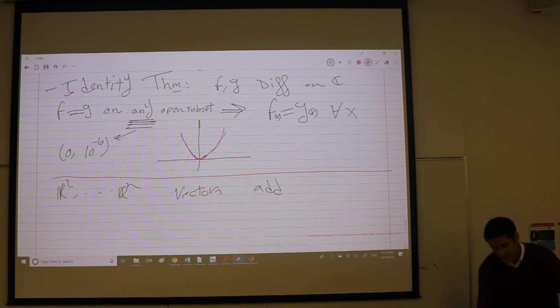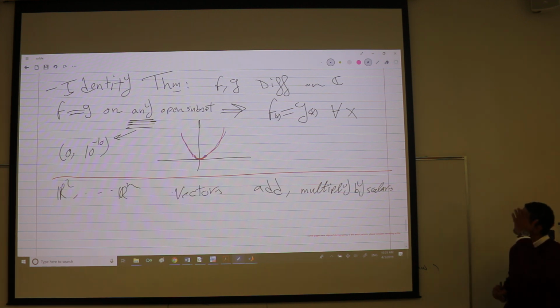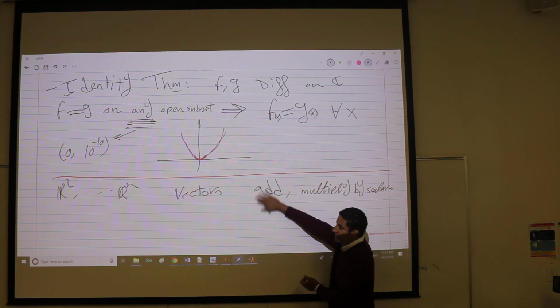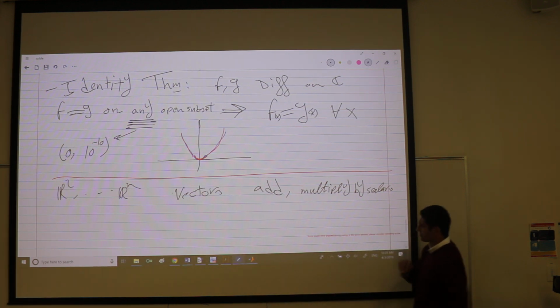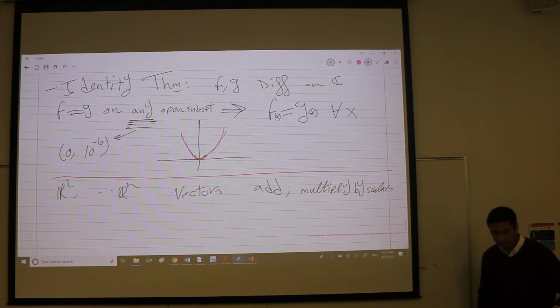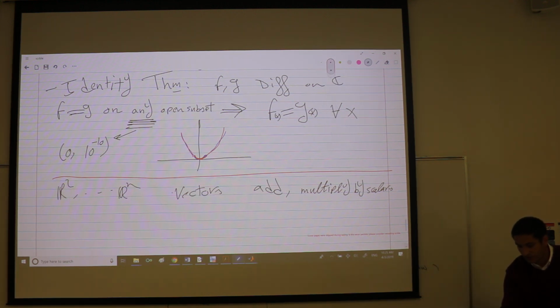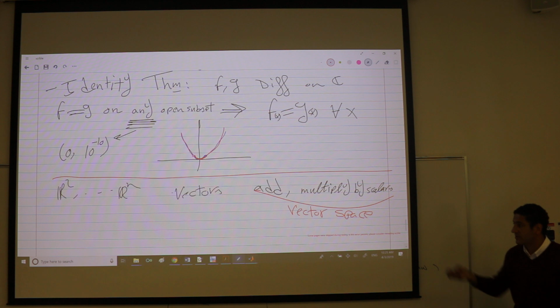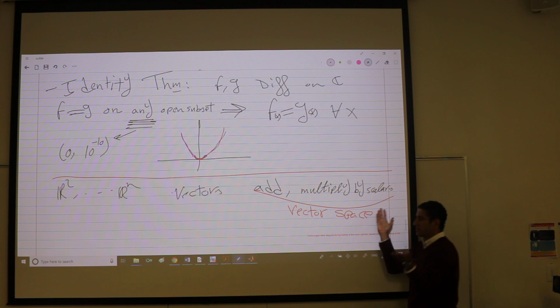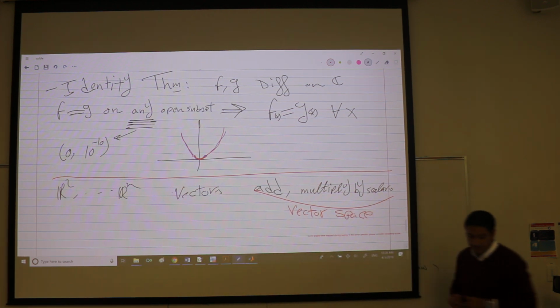But we can multiply by a scalar. So the intrinsic properties of vectors is what? We can add and have all the group structure here. And we can also multiply by scalar to get a vector. So this is the definition of a vector space. Like I said, mathematics is about extracting intrinsic properties and making a definition out of that. So a vector space is a space that is closed under addition and scalar multiplication.